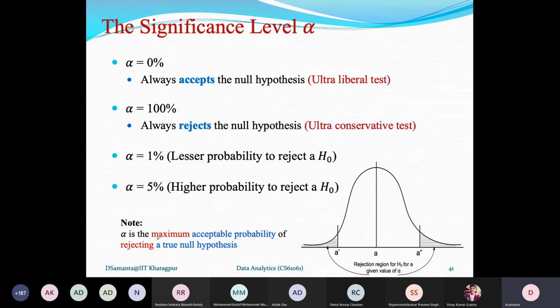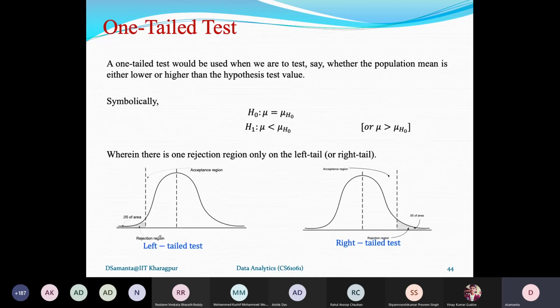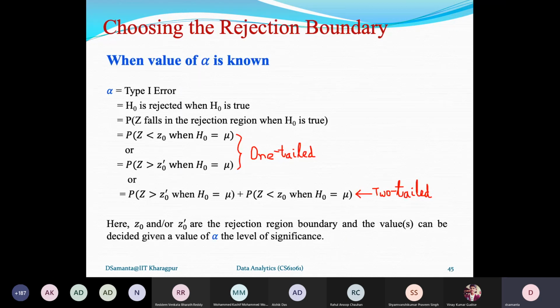That is why I told you about two tests here. One-tailed test means the probability that Z is less than Z0, the left tailed, and the probability that Z is greater than Z0, the right tailed. So they are one-tailed. For the two-tailed, P(Z > Z0) plus P(Z < Z0). So two areas are there.